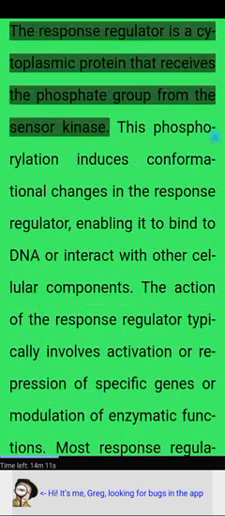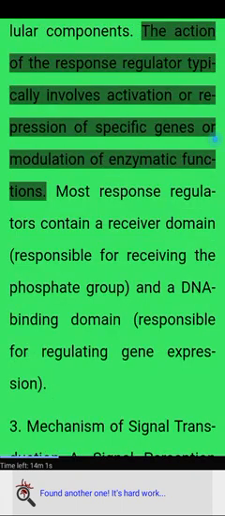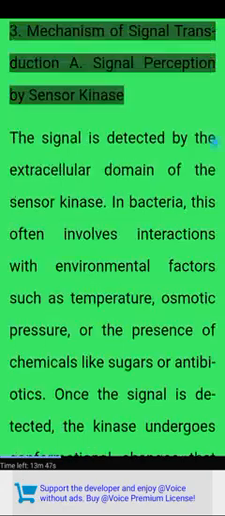B. Response regulator. The response regulator is a cytoplasmic protein that receives the phosphate group from the sensor kinase. This phosphorylation induces conformational changes in the response regulator, enabling it to bind to DNA or interact with other cellular components. The action of the response regulator typically involves activation or repression of specific genes or modulation of enzymatic functions. Most response regulators contain a receiver domain responsible for receiving the phosphate group and a DNA binding domain responsible for regulating gene expression.